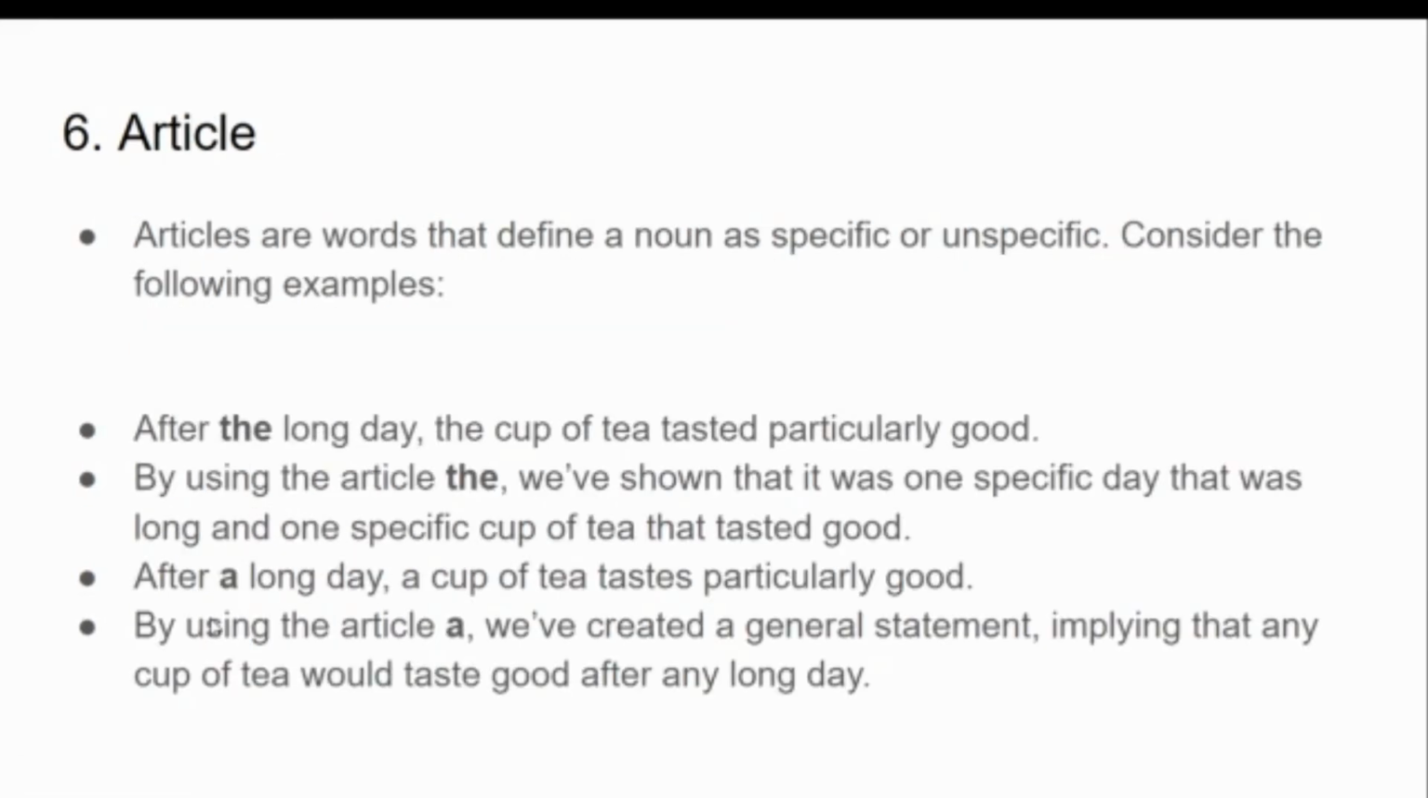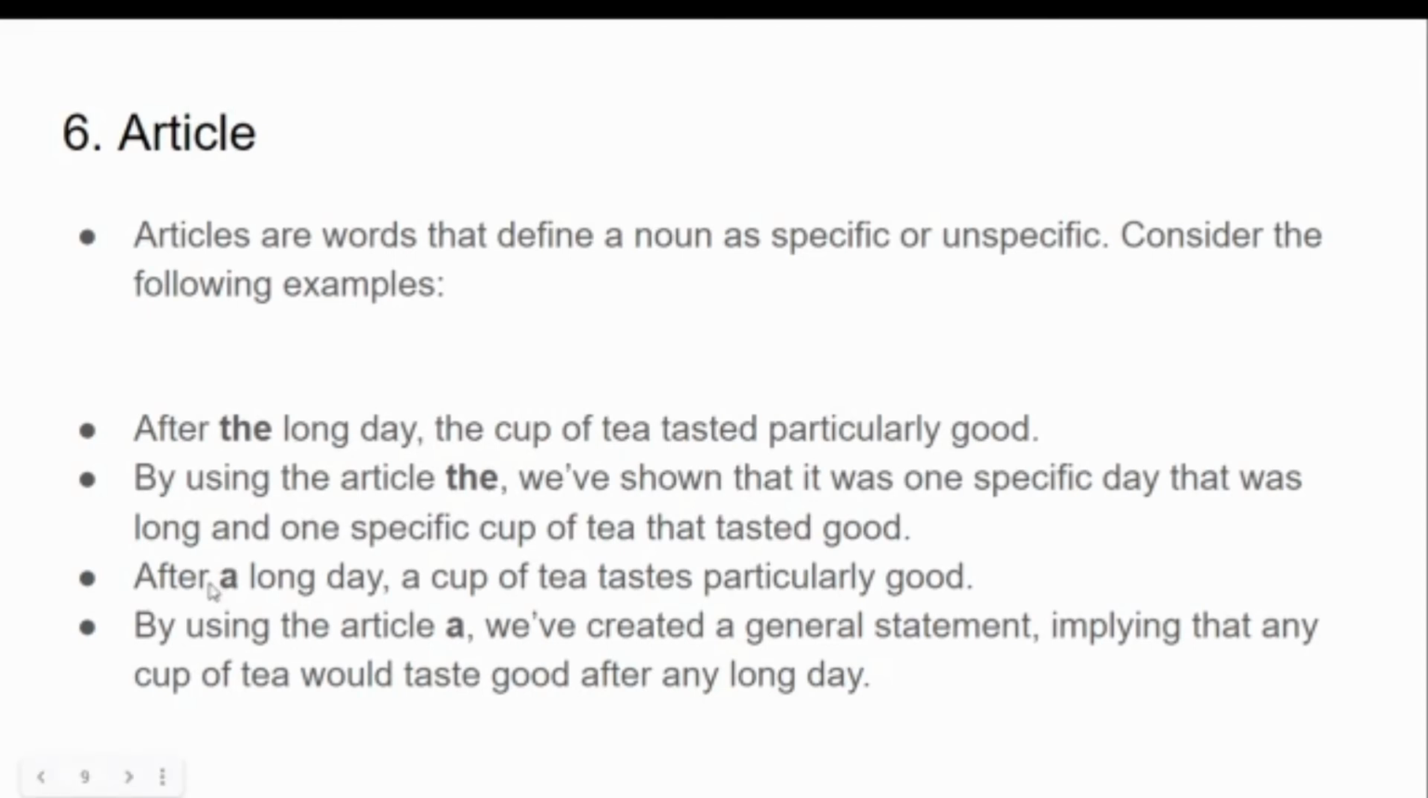Now I'll explain what articles are. Articles are words that define a noun as specific or unspecific. Consider the following examples. After the long day, the cup of tea tasted particularly good. Now here the article used is the, and when you use it, we show that it was one specific day that was long and one specific cup of tea that tasted particularly good, right? So the here is an article used twice.